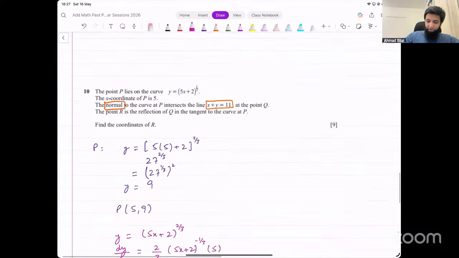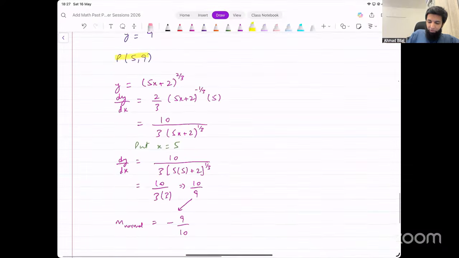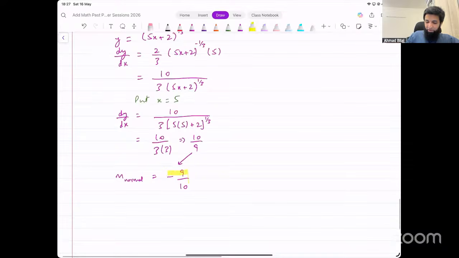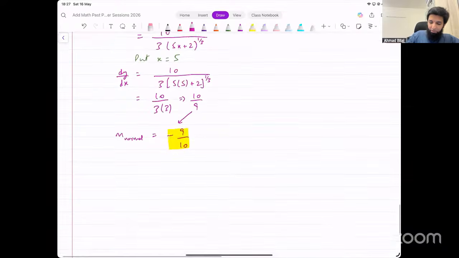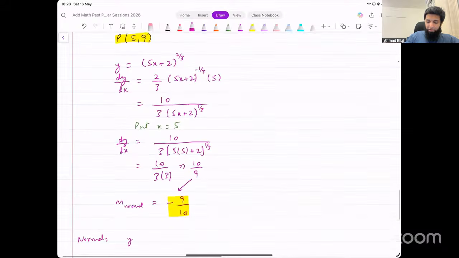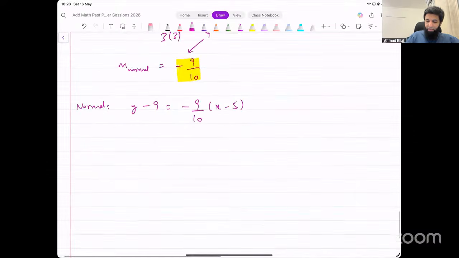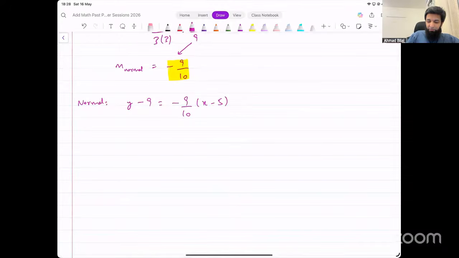Okay, we've got the gradient of the normal now. Let's write down the equation of the normal. We have a point and we have the gradient of the normal. y minus y1 equals m into x minus x1. What does that turn out to be? y minus 9 is equal to minus 9 over 10 into x minus 5. That's the equation of the normal.